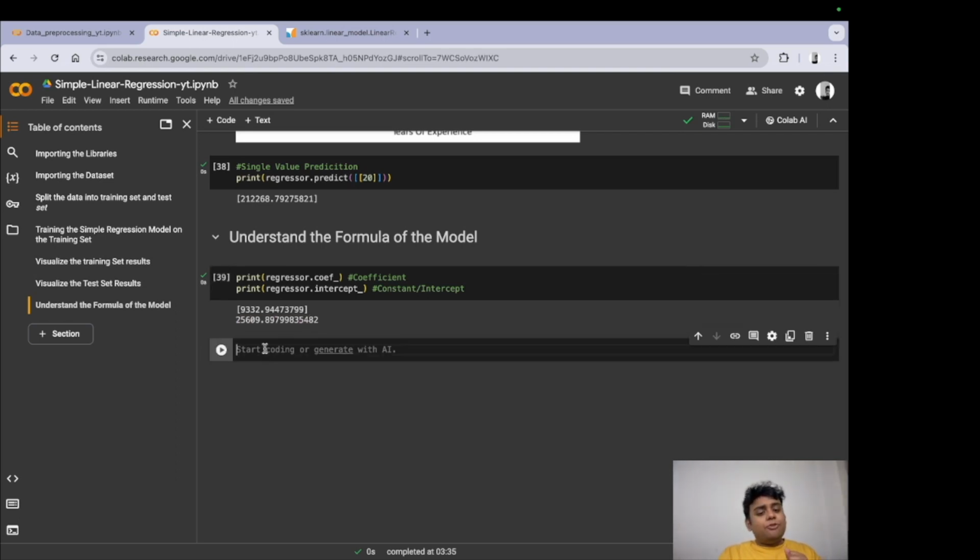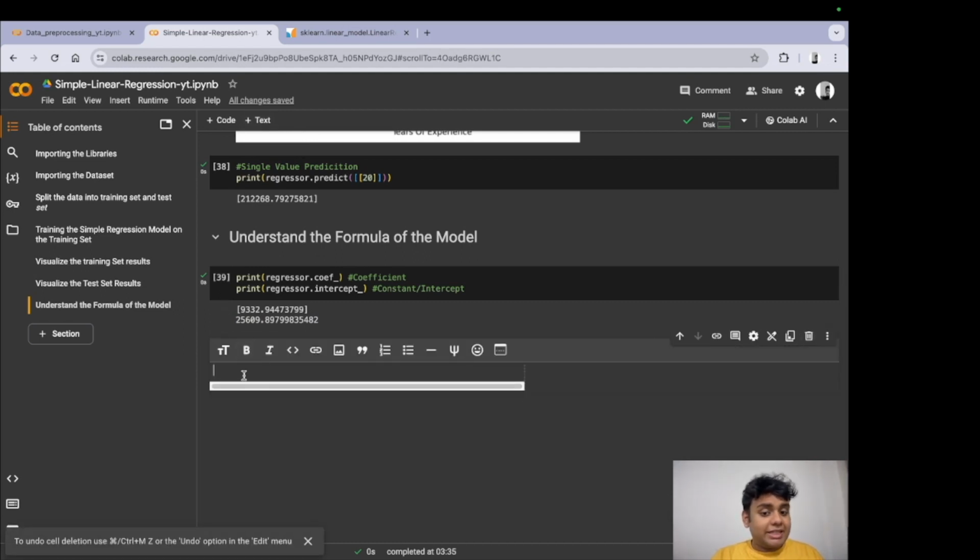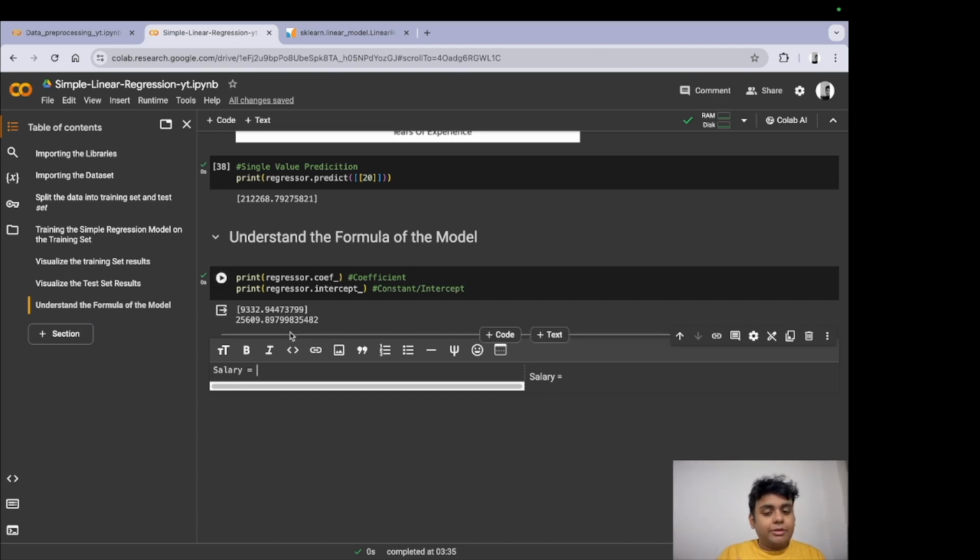Now to get the formula, we are going to put the values into the same formula we studied earlier. First comes y hat, which is the dependent variable. What did we deduce from all of this? The dependent variable is salary, so we're going to write salary here. And then comes the part where we write b0. B0 was nothing but the intercept or the constant. Scroll back in the video, you'll get what I mean. So the intercept here was 25609.